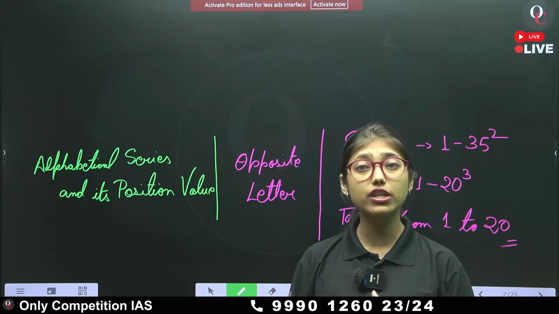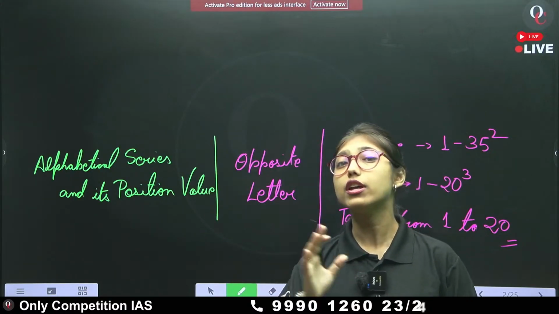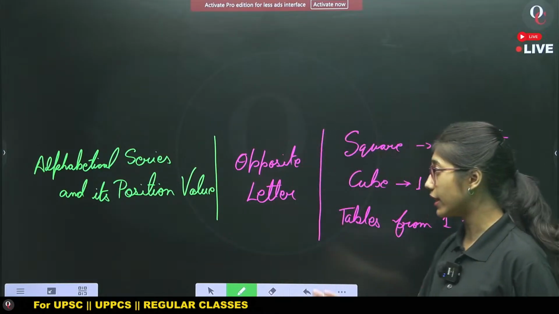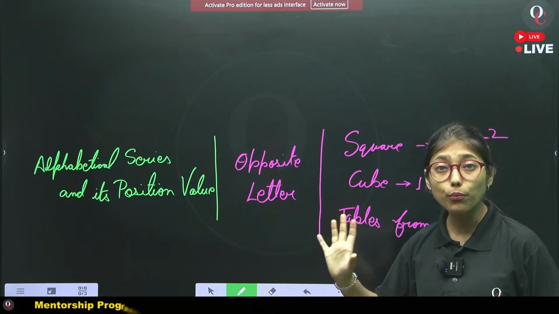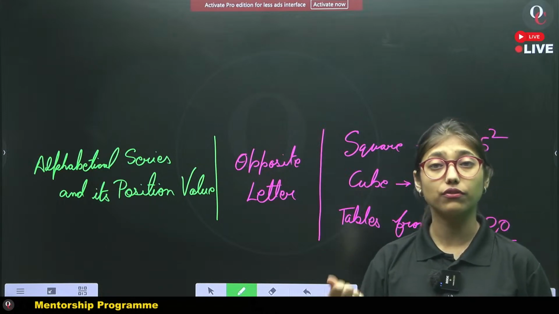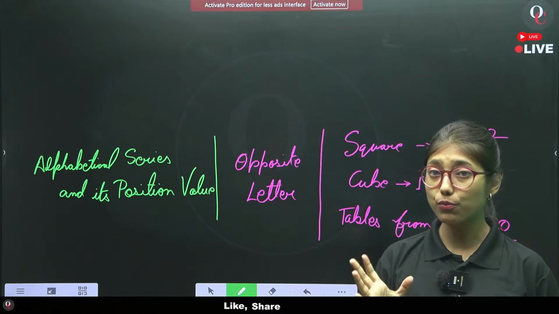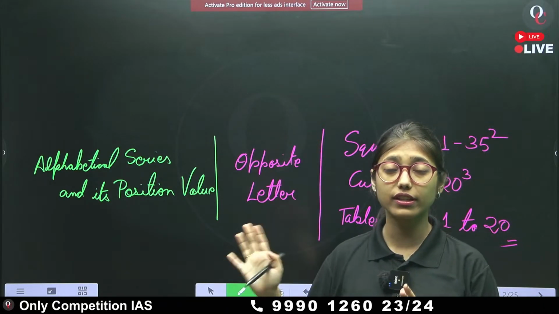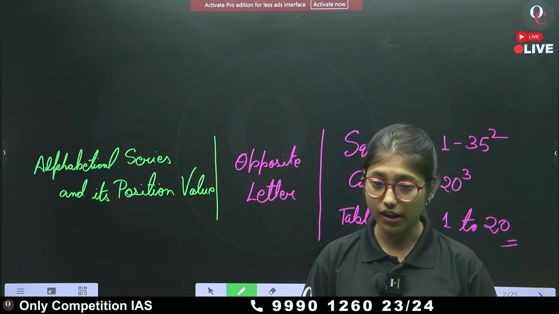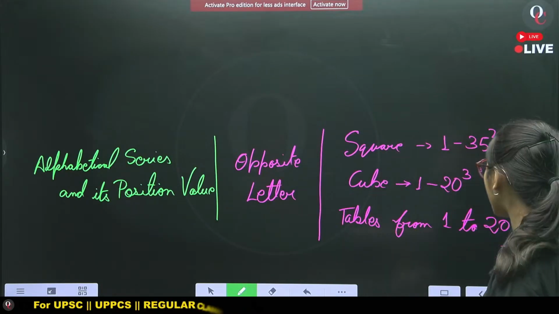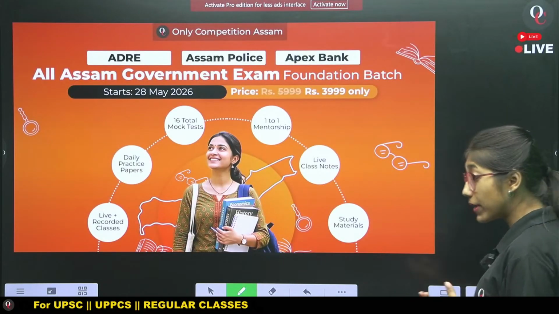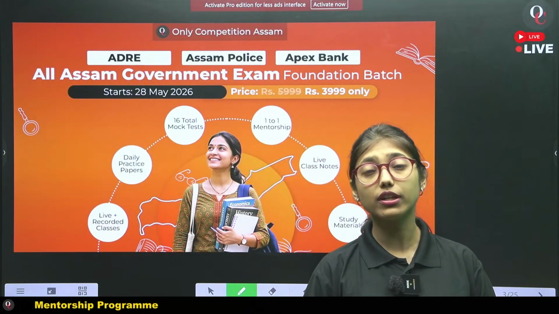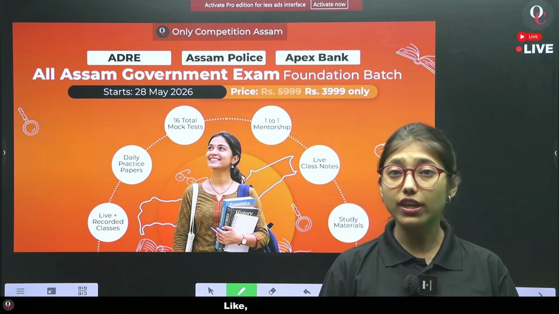Part of analogy also comes under this pattern. So these 3 to 4 points are your foundation for reasoning. I don't have to repeat all those topics because we have already studied them in my previous classes.